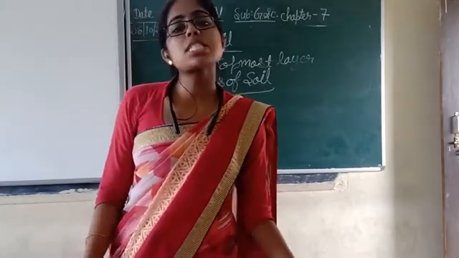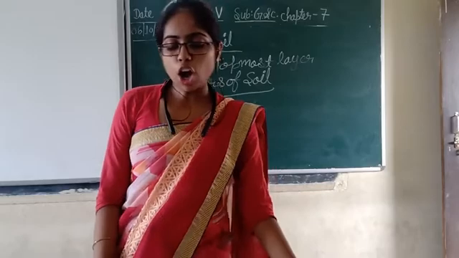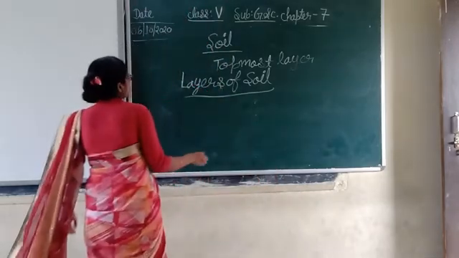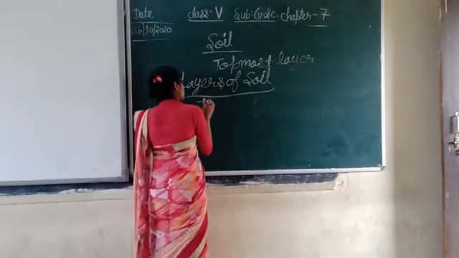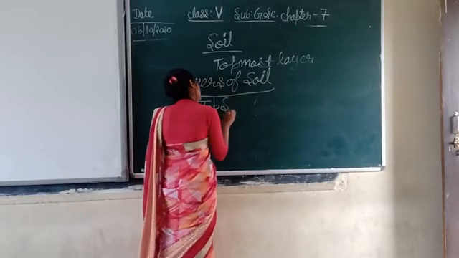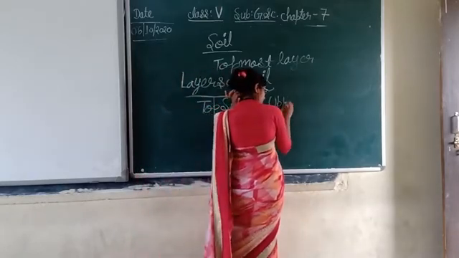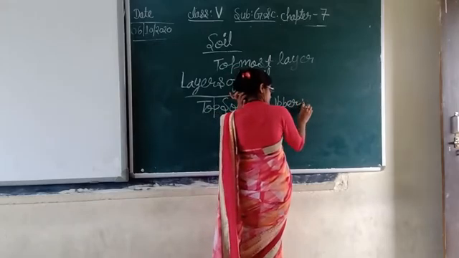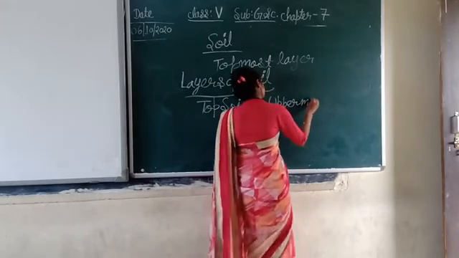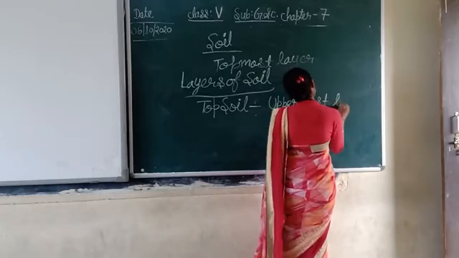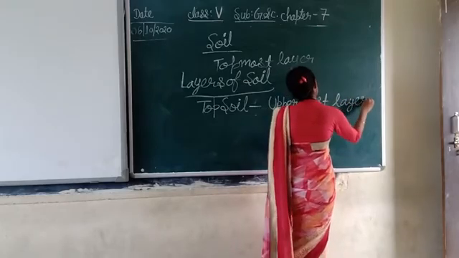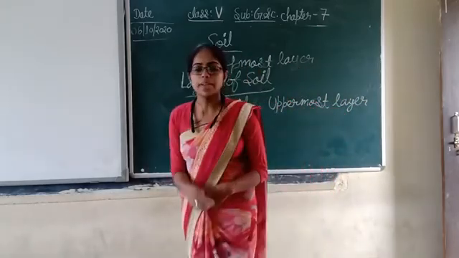The uppermost layer is called the topsoil. Three layers are there. Basically, the first one is topsoil, the uppermost layer of the soil.